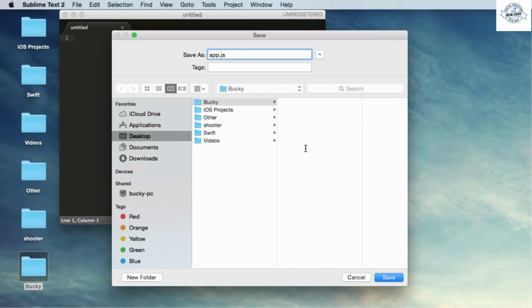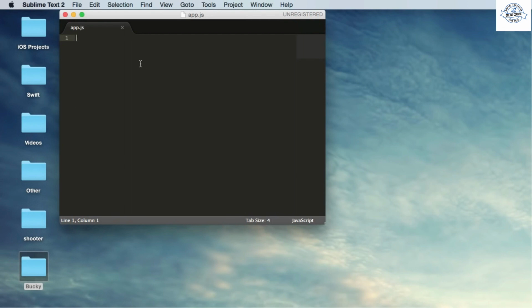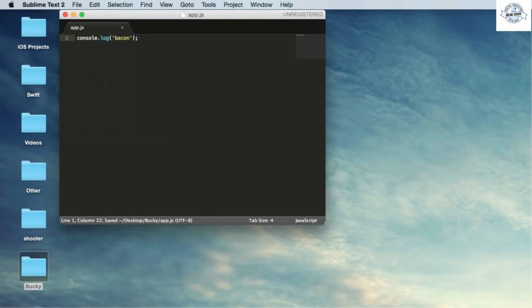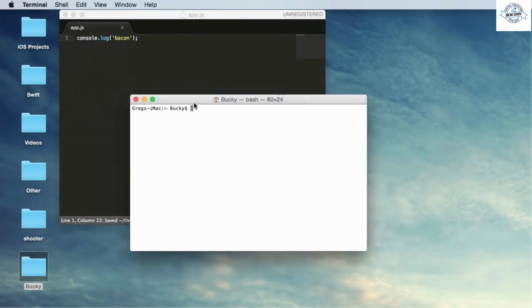It's going to look to it first whenever it's running our Node.js applications. So again, like I said, our main file. Save it. Now, just to test everything real quick, I'm going to put console.log, and I'll just write bacon. I think I said tuna before. All right, so now make sure I save everything, and now open up our terminal again.